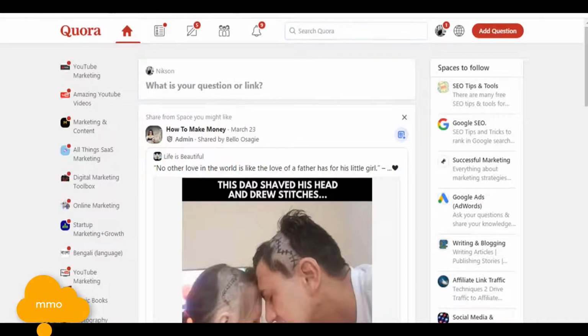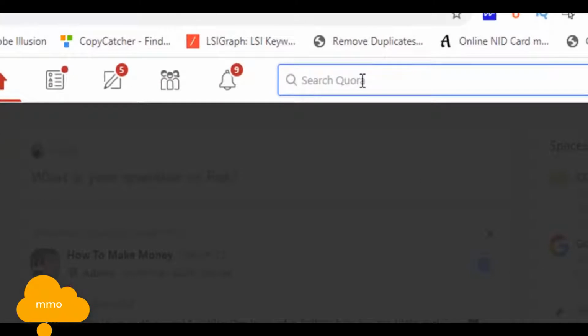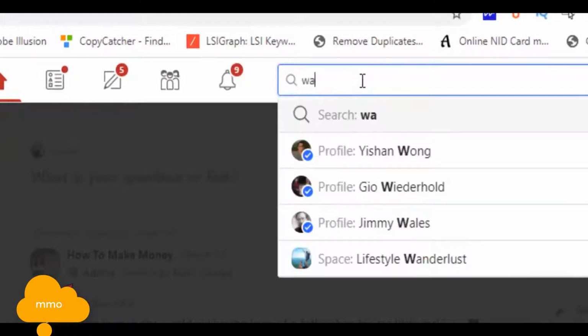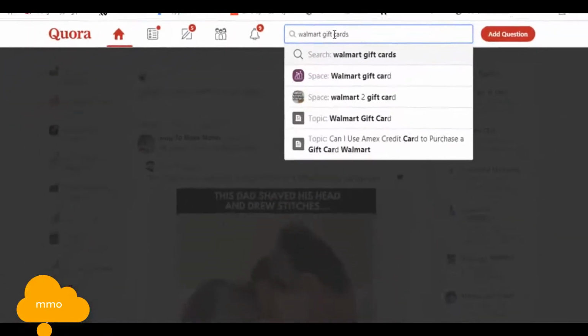Let's see. As our offer is all related to gift cards or Walmart cards, in the search box you have to type a keyword related to that. But before that, make sure that you create a profile. You can create a profile based on your niche, what you are promoting, or you can simply create your own profile. After you create a profile, search with the keyword of the offer you are promoting. Suppose we are promoting the gift card offer, so simply type here gift card offers or Walmart gift cards or Amazon gift cards.